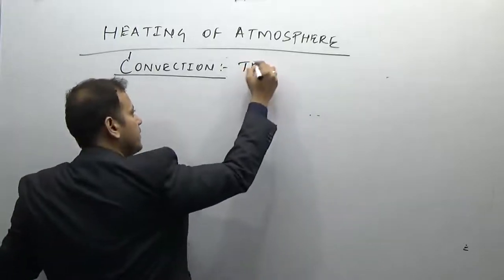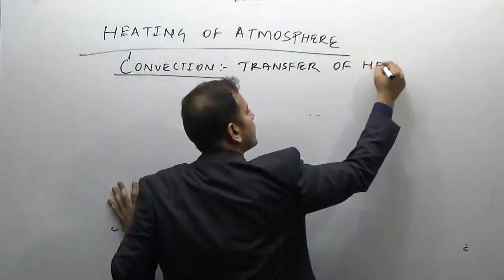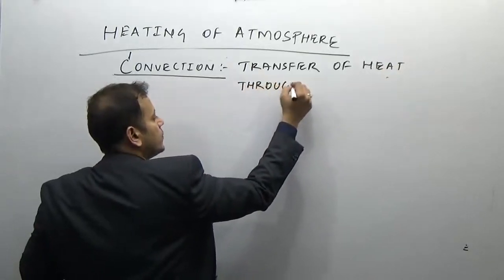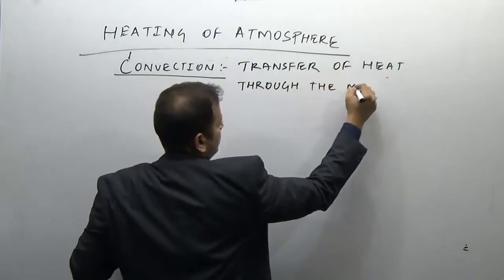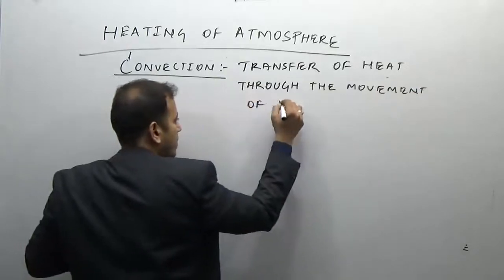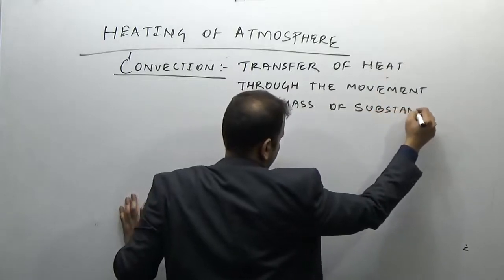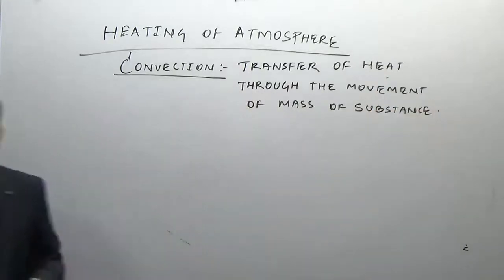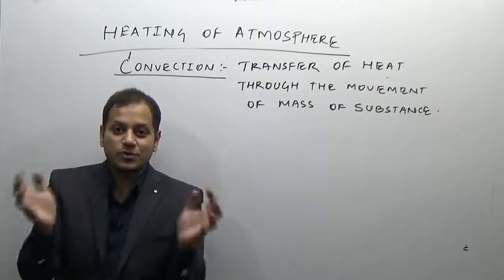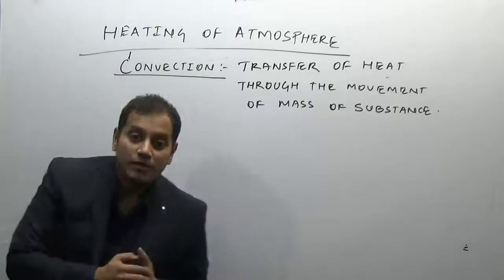That is the definition: when a mass of a substance or a body of a substance moves from one part to another, the heat is transferred, and that is what we call convection.